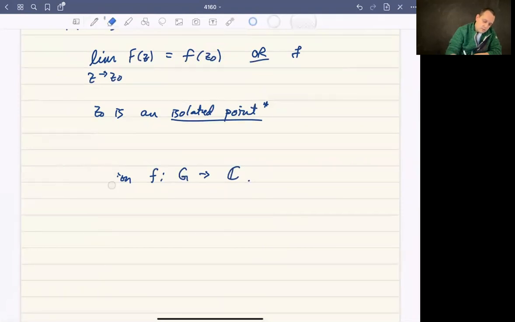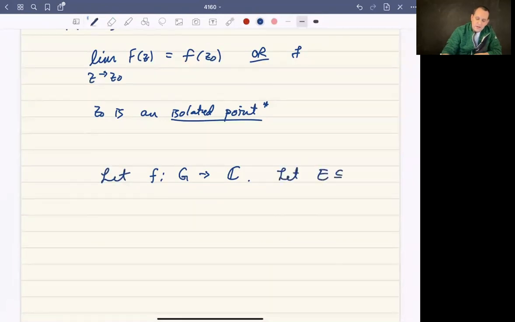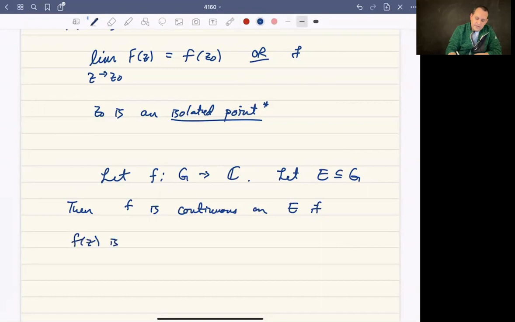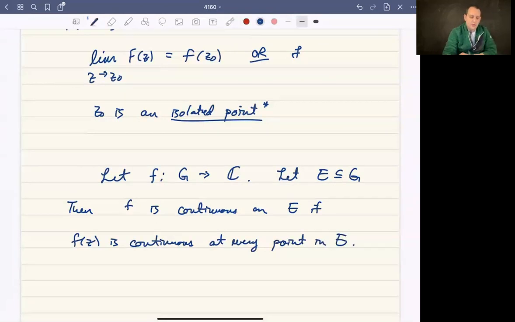Let f be a function from G to C. Let E be some subset of G. Then f is continuous on E if f is continuous at every point in E. So we've only really defined continuity at a point, but if you want to talk about continuity on a set, that means that it's continuous at all points in that set.